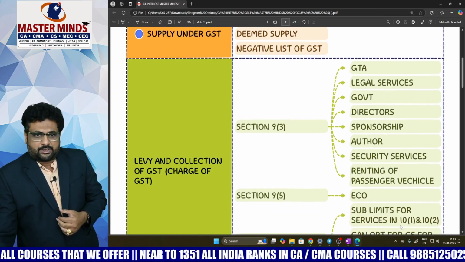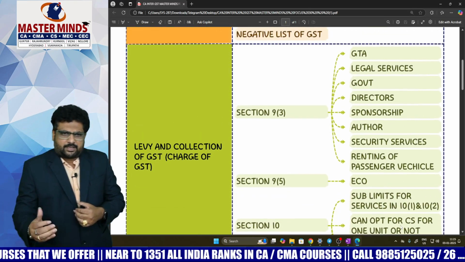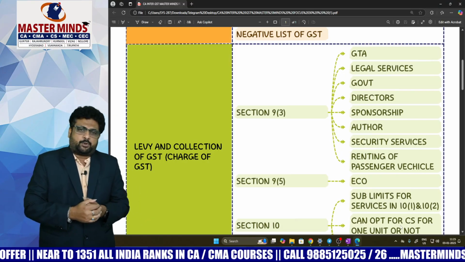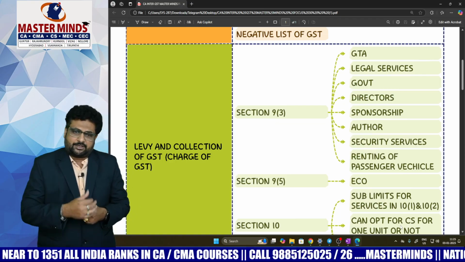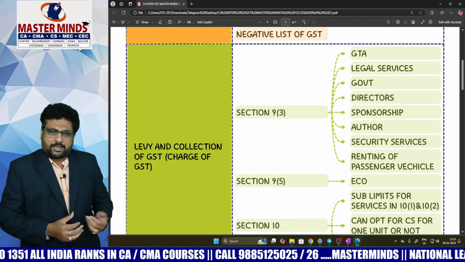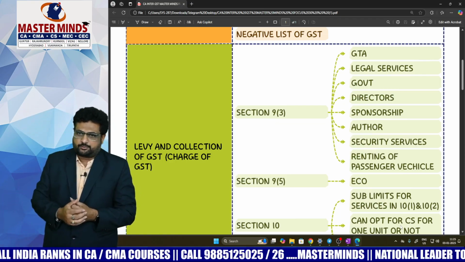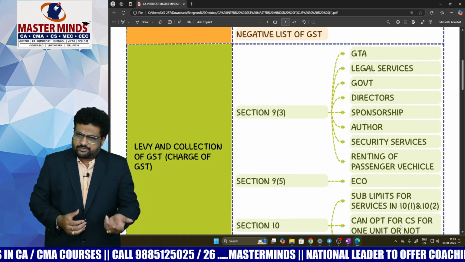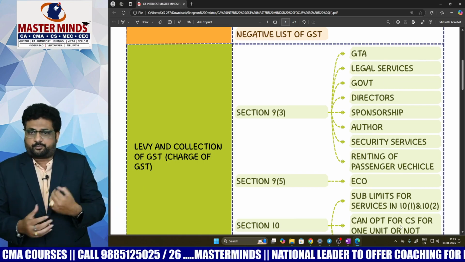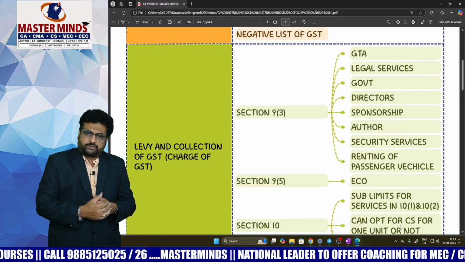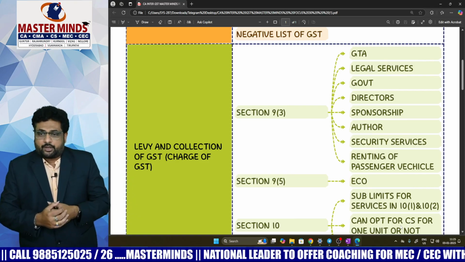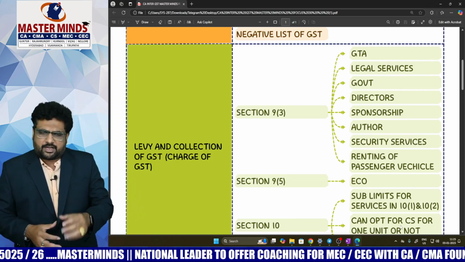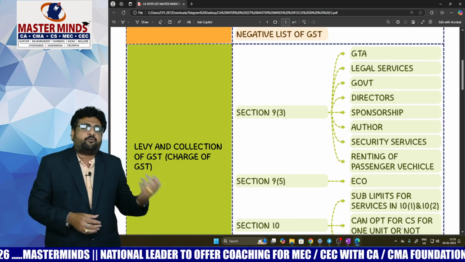Now come to the third chapter, levy and collection of GST, or charge of GST. In this, the important sections are 9.3, 9.5 and section 10. With respect to 9.3, the things we need to keep focus on are GTA services, legal services, government services, director services, sponsorship, author to the publisher, security services, renting of passenger vehicle. These are the most important areas in 9 subsection 3 you are able to keep focus on.